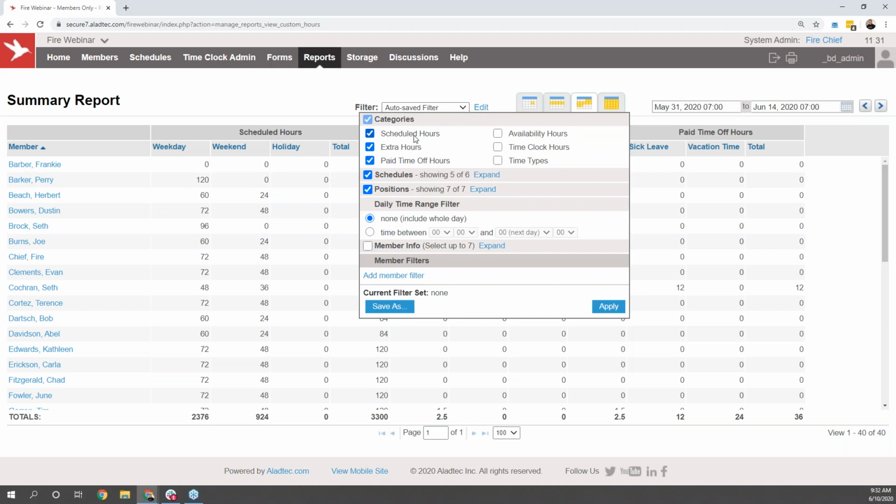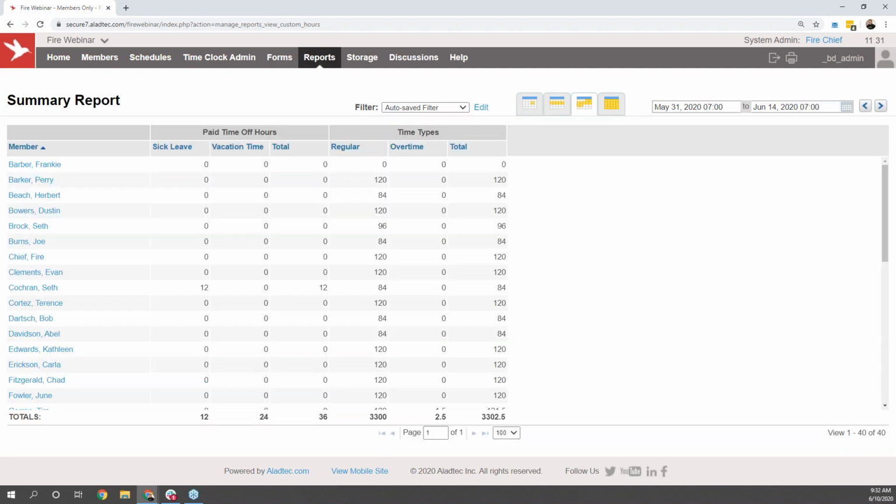So maybe we just need to see the information related to the different labels associated with shifts and paid time off. I can choose just those two options, hit apply, and see that information narrowed down. You can see the totals for each individual at your organization, as well as the departmental totals for that time frame down at the bottom of the page.